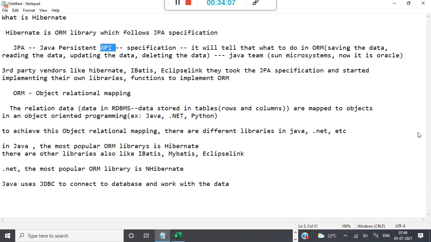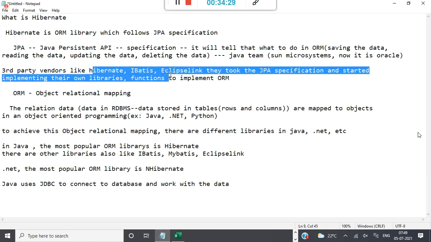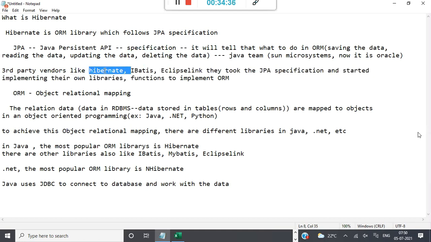In the Java world, an interface only defines the methods, and it is the class that implements that interface. So JPA is like an interface, and these libraries are implementations of that interface. To achieve ORM, we'll use Hibernate.